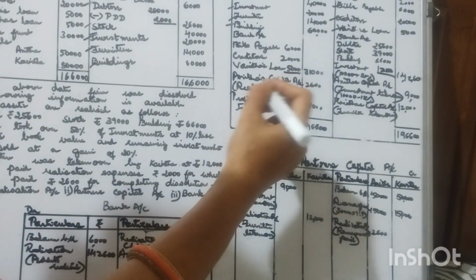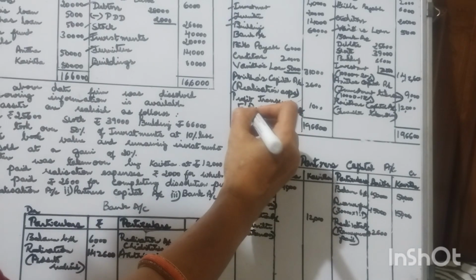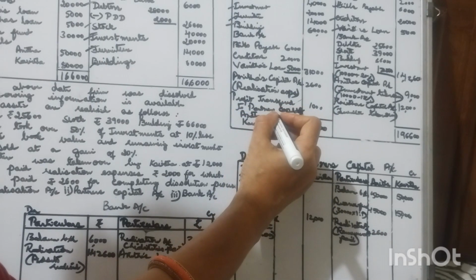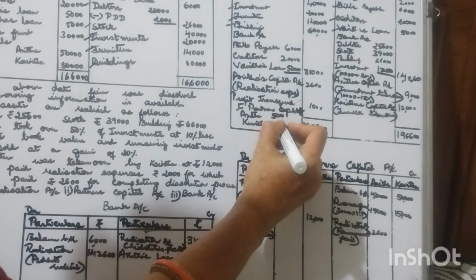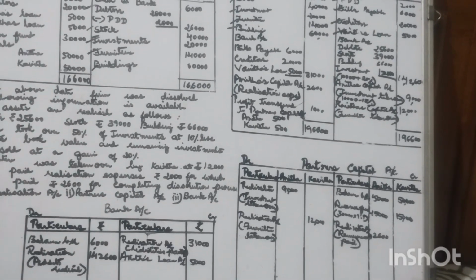It must be divided equally. Anita and Kavita are equal partners, so it has to be divided equally, 500, 500 each. So the profit on realization must be transferred to the credit side of partner's capital account. So realization account is closed.